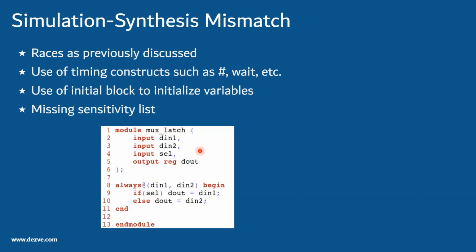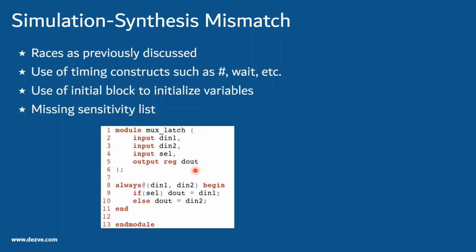So let us go through simulation and some synthesis mismatch. We have discussed races previously, and we have also said in RTL we should not use explicit delays or wait or initial blocks, and we should also not use initial blocks to initialize variables within the design. It can be a part of the testbench where you want to initialize the design, but if your internal nodes in a design require a known value, you should have a reset present for your design, and that reset should clear that node to a known value.